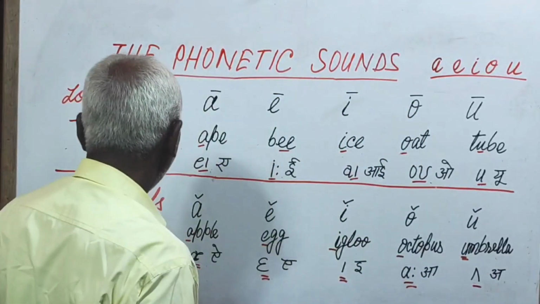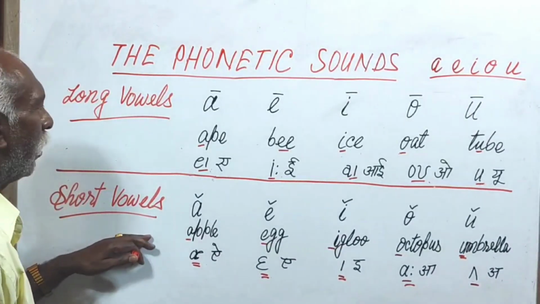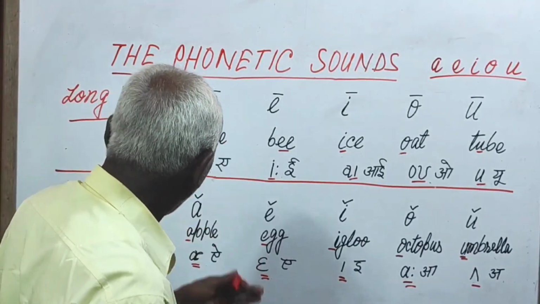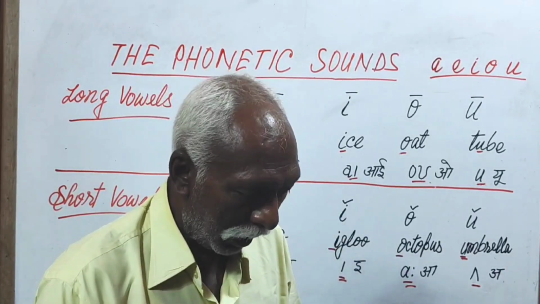Okay dear, now in this way you have seen here long vowels and short vowels, producing long vowel sound and short vowel sound respectively.